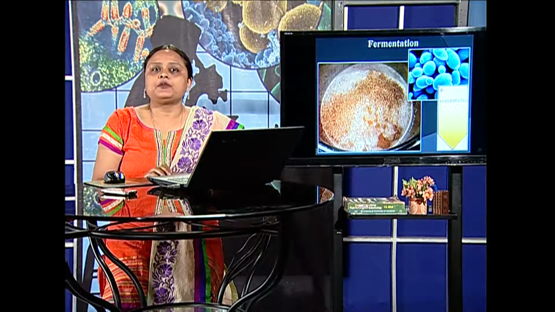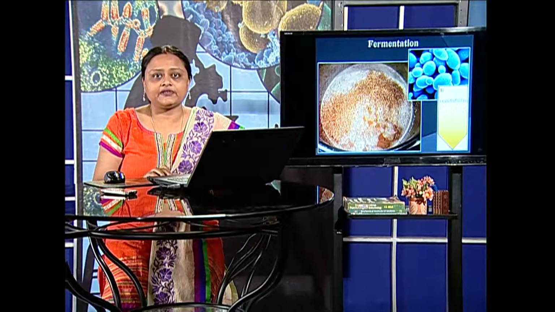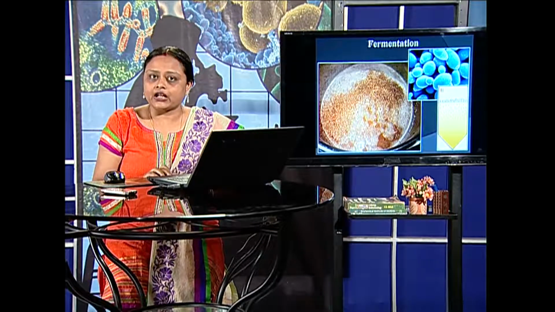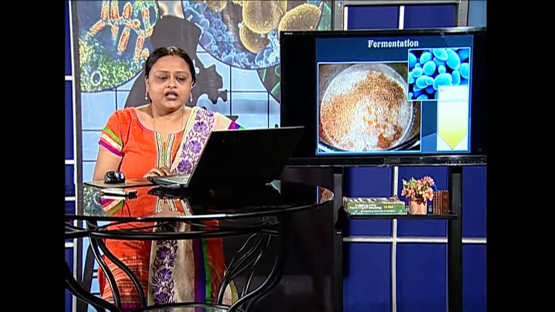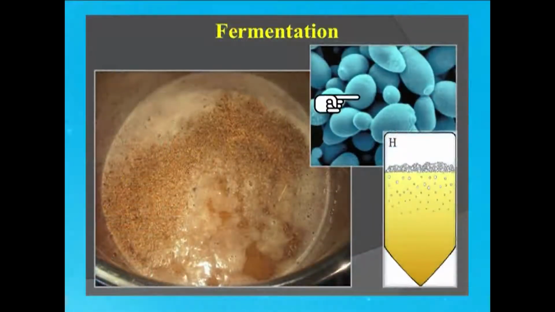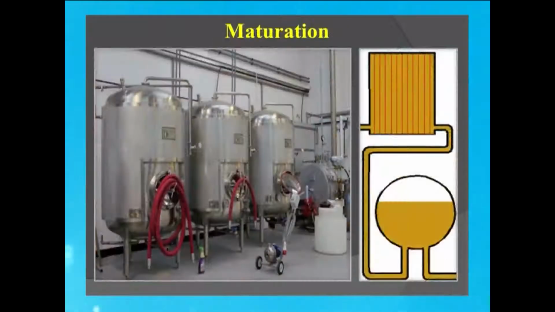Now, after we have boiled with the hop, as we have shown in the previous diagram as well, they are cooled down, the particulate matters are separated, and then the whole thing is filtered and goes to the fermentation unit. In the fermentation chamber, the yeasts are added, which carries on the fermentation for approximately 48 hours or even slightly more, and during which ethanol is produced as well as CO2. The CO2 gets out in the form of bubbles, as we can see the frothing here actually. And after the fermentation is over, it is sent to the maturation tank.